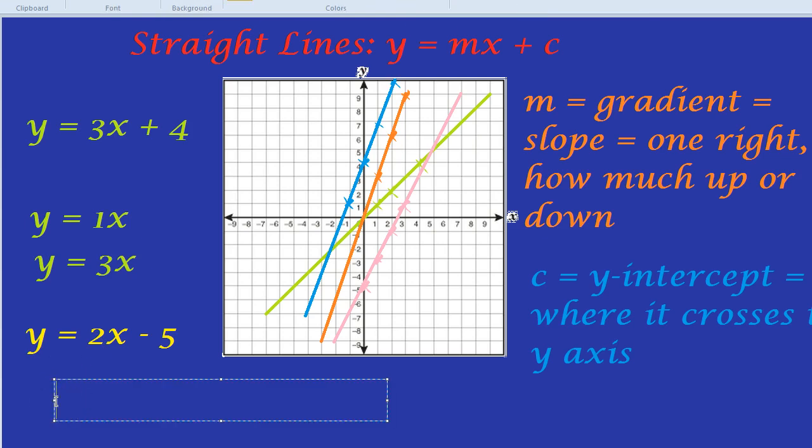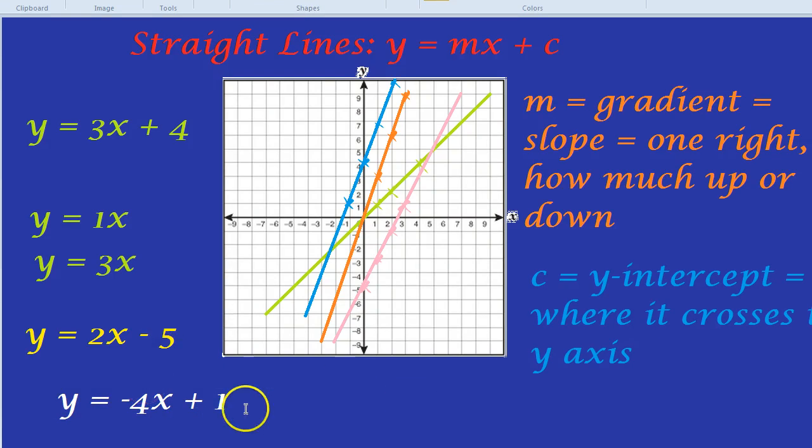How about a minus? So y equals minus 4x plus 1. Okay, well, we can look at the plus 1 first of all. We know what that means. It's the number on its own, so that is the y-intercept, where it crosses the y-axis. So that means this line is going to cross over the y-axis here at plus 1.